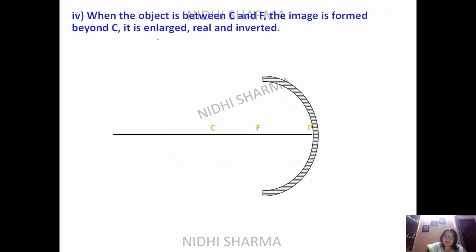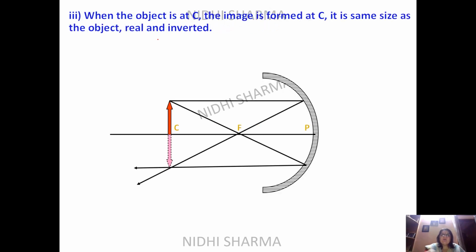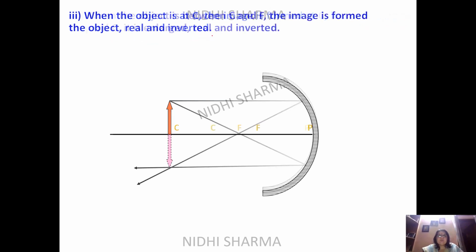So you can see what we have got. Let us see once again. So we have got this kind of image formation: same size, real as well as inverted. Now we come to the fourth